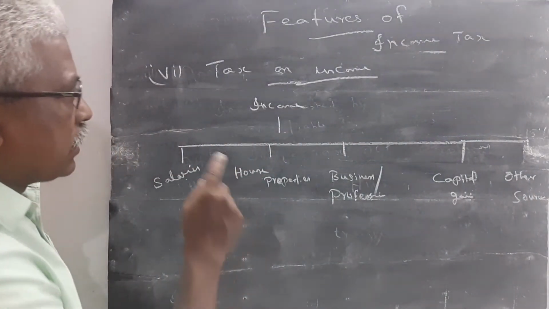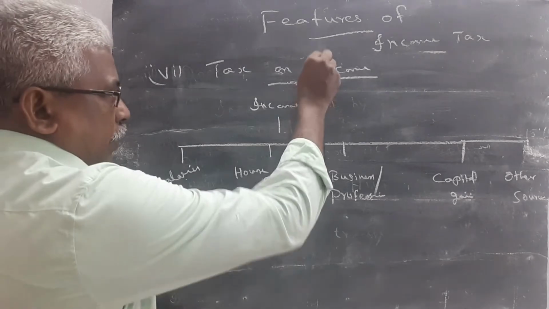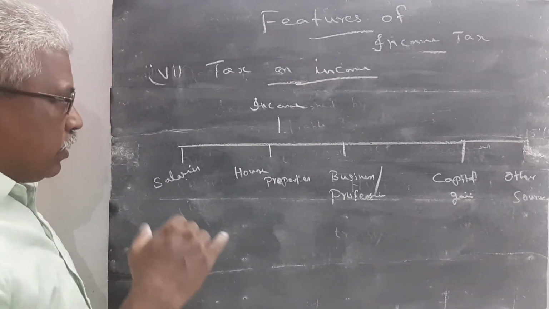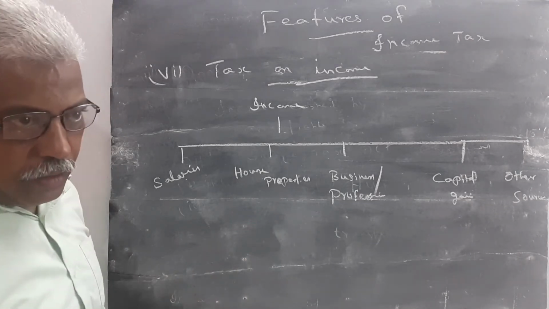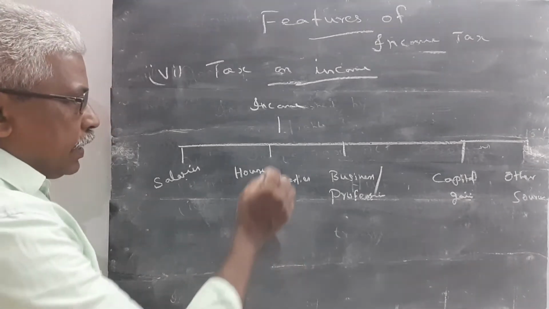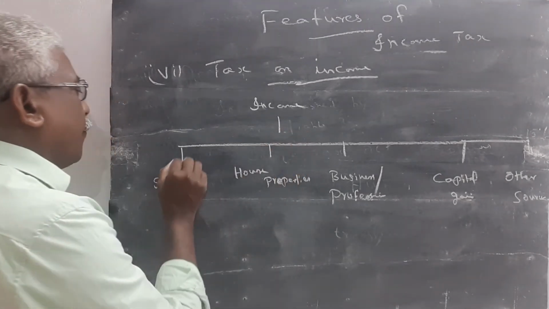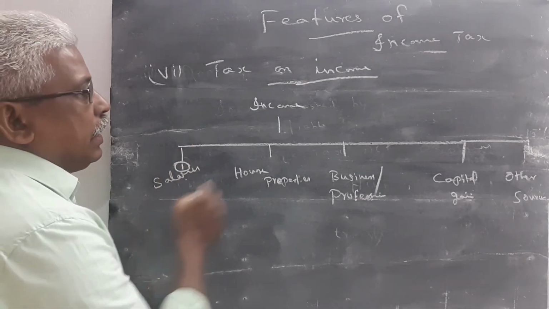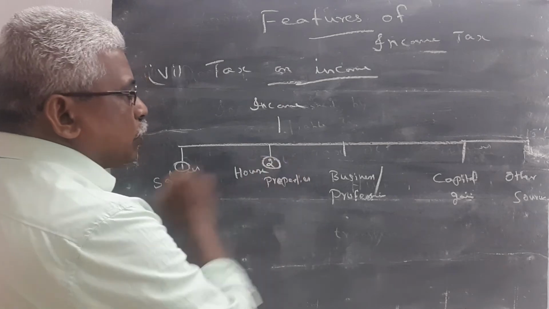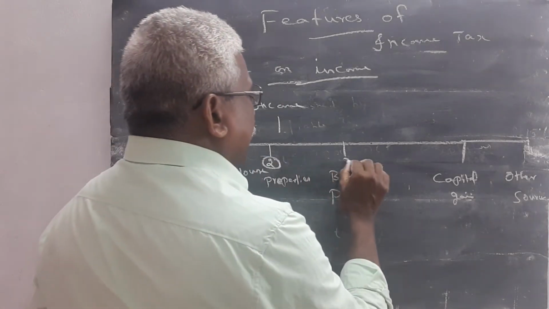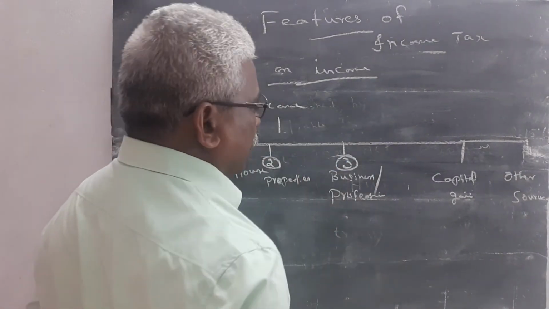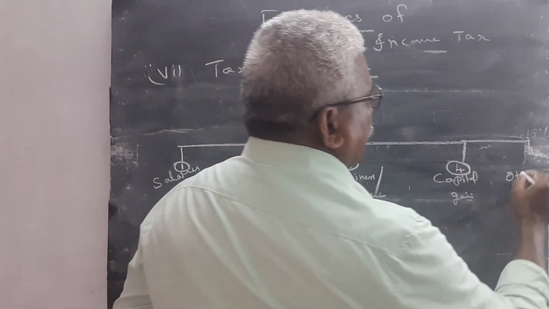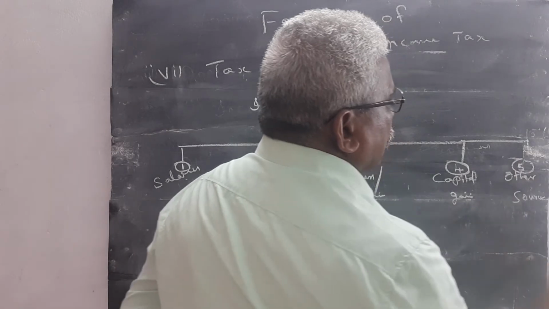Then tax on income. Income tax is levied on the income earned by the person. The income is categorized under 5 categories: income under the head salary, house property, business or profession, capital gain, and other sources.